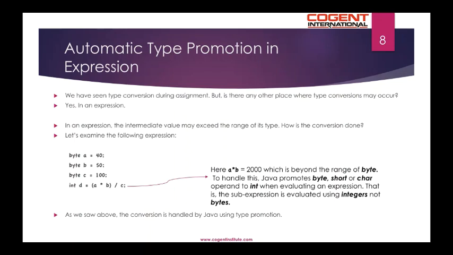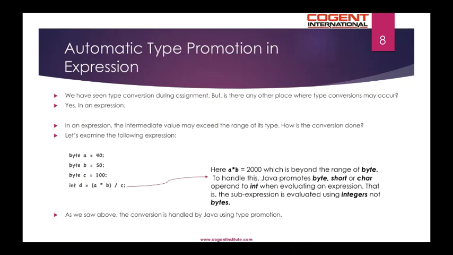Automatic type promotion in expressions. So we have seen type conversion during assignment, but is there any other place where type conversions may occur? Yes, it is possible, especially in an expression. In an expression, the intermediate value may exceed the range of its type. How is the conversion done in that case? Let's examine the following expression.